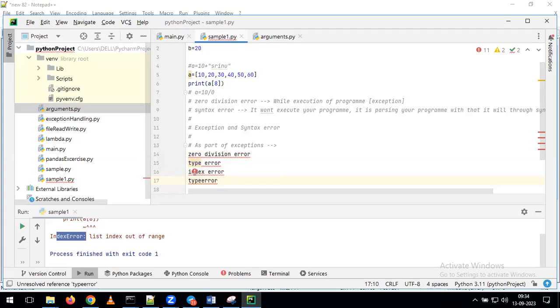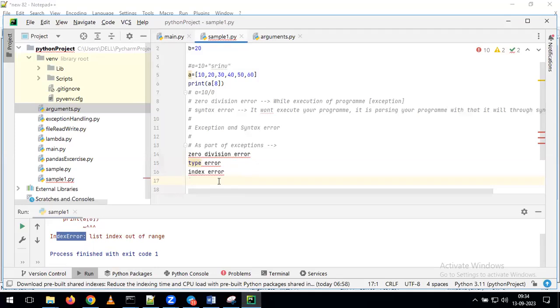I'm giving just a few examples here, and other than this, we have some other kinds of errors also. But if we discuss all those errors, it will take a lot of time. That's the reason I'm giving just some examples. Those are zero division error, type error, and index error. Type error was already covered. These are the different types of errors we can see as part of exceptions.